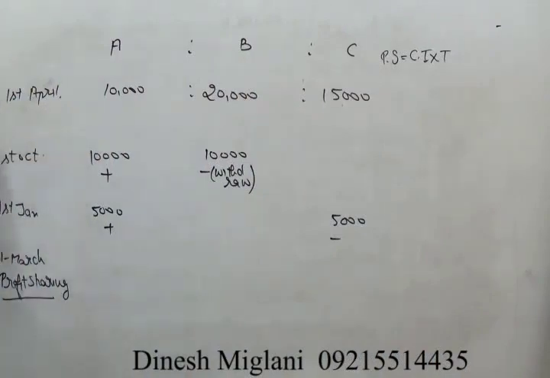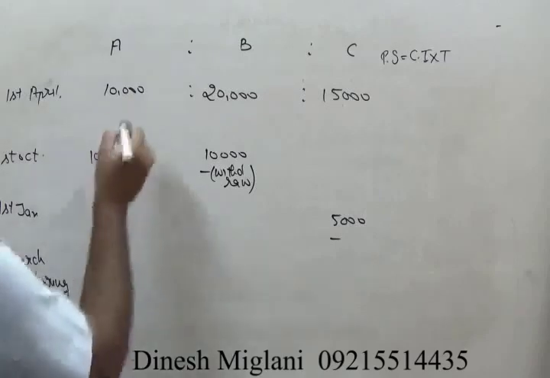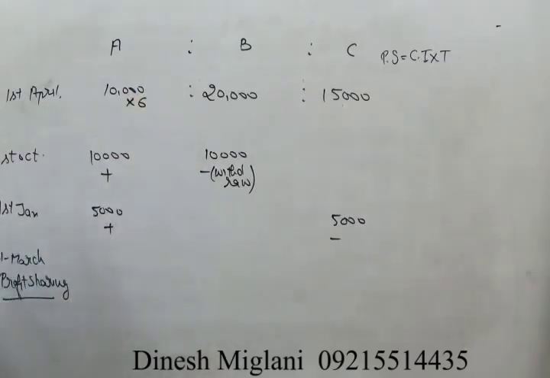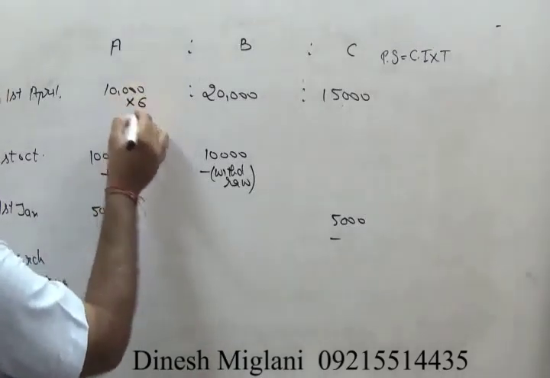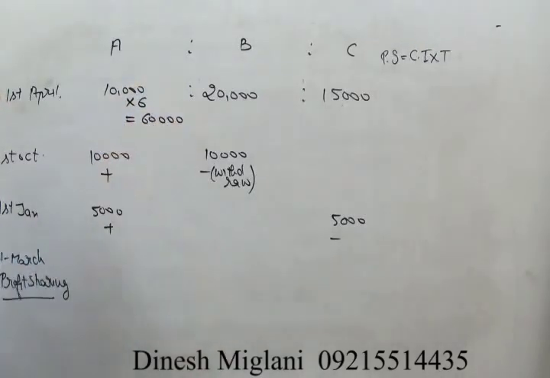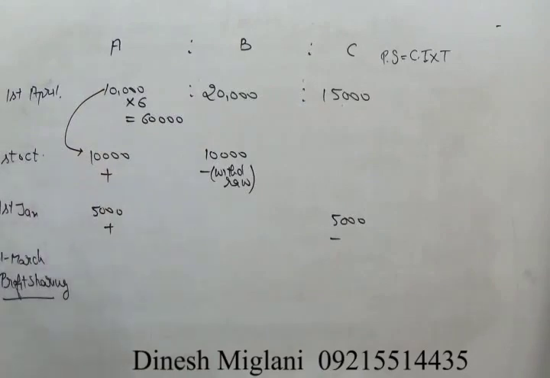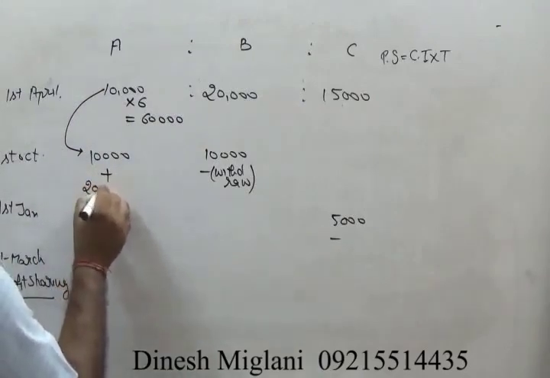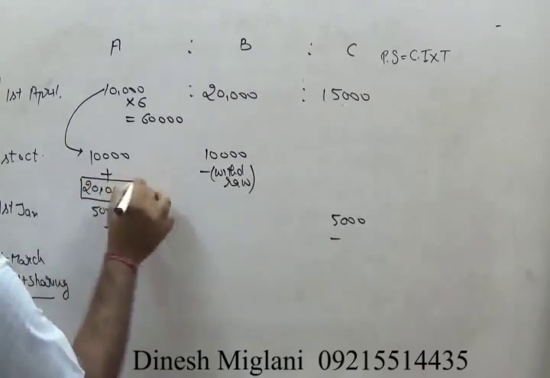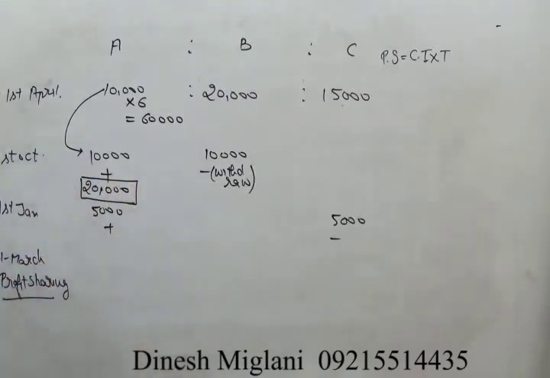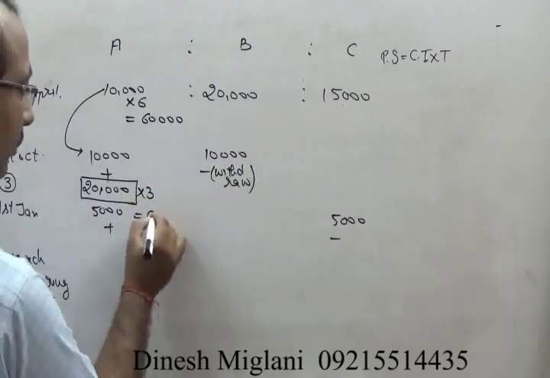From 1st of April to 1st of October, how many months are there? 6. So we can say this 10,000 was in the business for 6 months. Multiply capital into time, you get 60,000. Then on 1st of October, he invested rupees 10,000 more. Earlier in the business there was 10,000, now you get 10,000 more. It means total money in the business now is rupees 20,000. Starting from 1st of October, total money in the business was rupees 20,000. Next, he changes on 1st of January, which means it is in the business for 3 months. Multiply this by 3 and you get 20,000 into 3, which is 60,000.